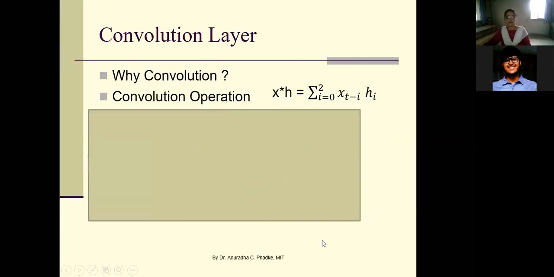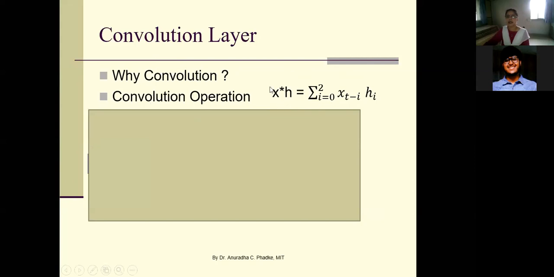Okay. So basically, why convolution and what is the meaning of the convolution operation? Now, I think all of you have studied this term convolution in DSP or signals and systems or signal processing. So for one-dimensional convolution, this formula is written here.